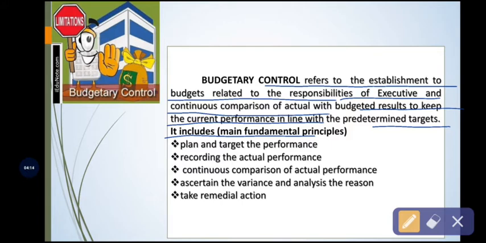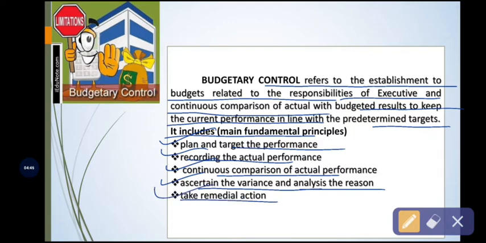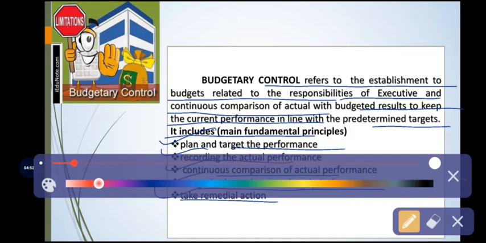Under that, first one, the principle of planning and targeting the performance. And the next one, recording the actual performance. Next, continuous comparison of actual performance with standard. Thereby it helps to ascertain the variance and difference and analyze the reason. Finally, it will be helpful to take remedial action towards that variance.